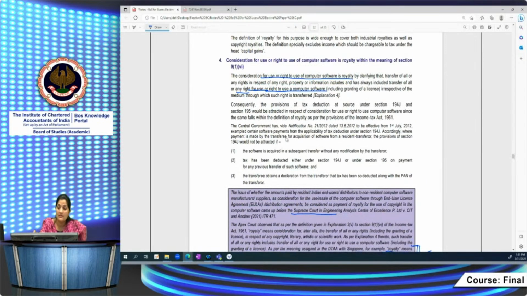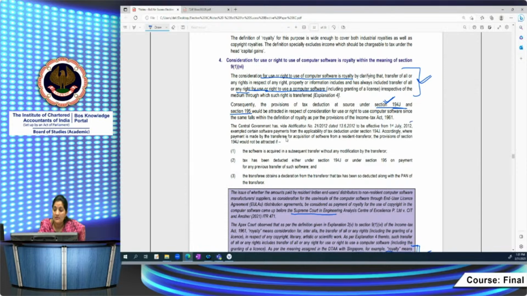Accordingly, due to the usage of these words here, the same definition is being taken under section 194J also. And the same definition they have considered for the purpose of section 195 also. So in that case, the provisions of TDS also get attracted. In case there is no DTAA between a country and India, of course, the provisions of the Income Tax Act only have to be seen. So if you are giving the right to use any computer software, and for that purpose you are making certain payments that amount to royalty, in that case section 195 provisions would get attracted. It becomes chargeable to tax in India, right? And 194J also would get attracted.